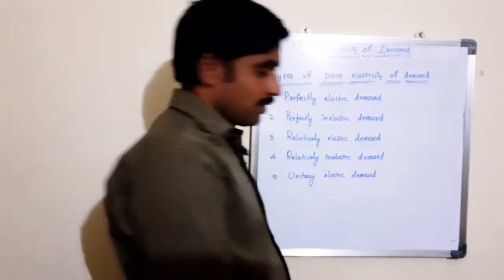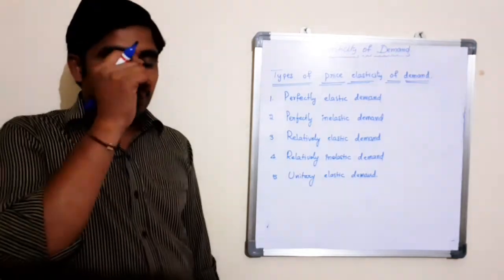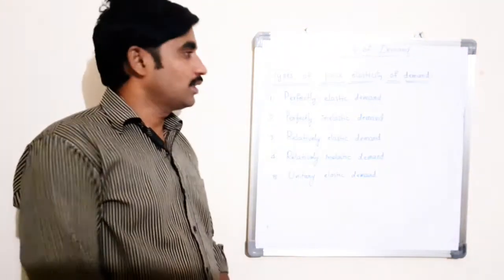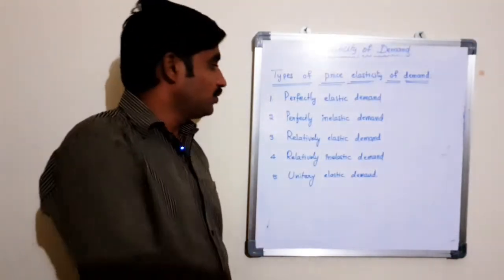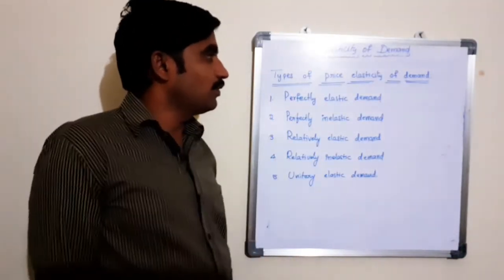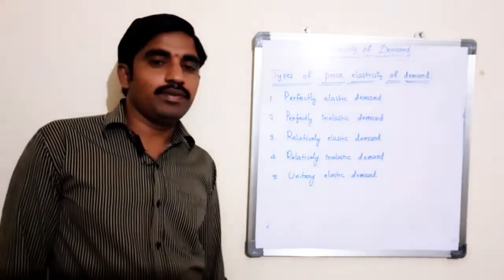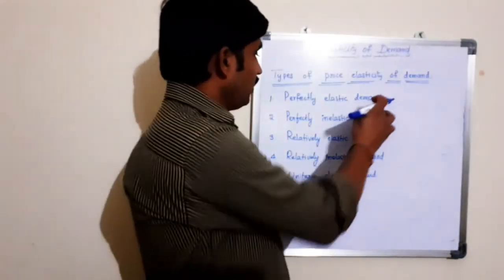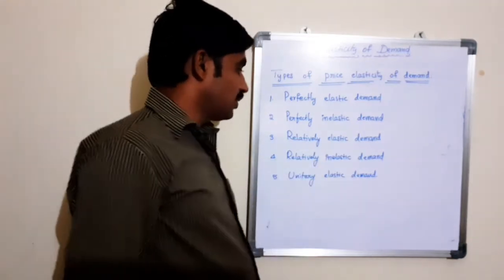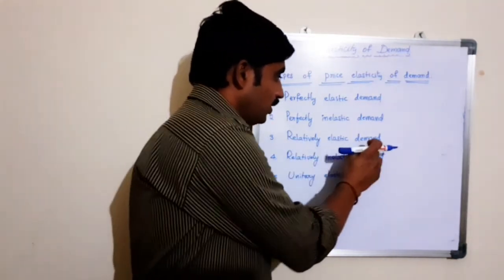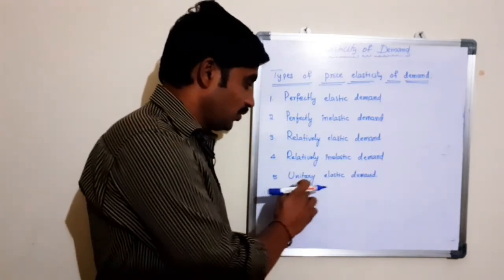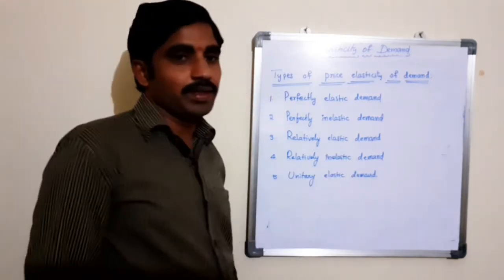For better understanding, this price elasticity of demand can be explained by using these 5 types: perfectly elastic demand, perfectly inelastic demand, relatively elastic demand, relatively inelastic demand, unitary elastic demand.